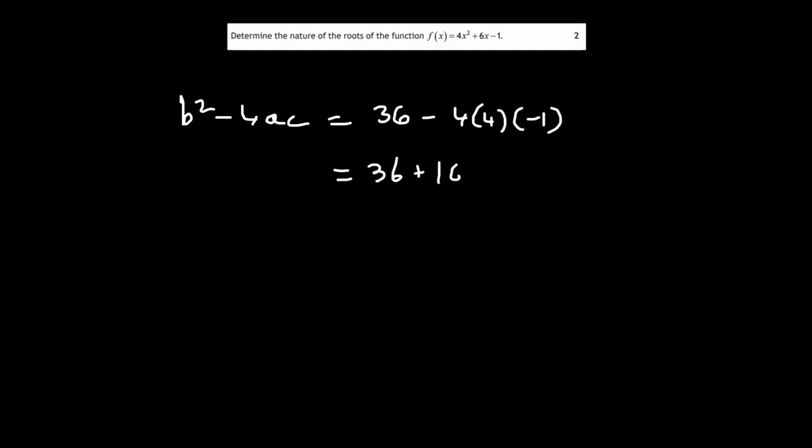Determine the nature of the roots of the function f of x equals 4x squared plus 6x minus 1. Again, the discriminant is b squared minus 4ac, so 6 squared minus 4 times 4 times minus 1. That would be 36 plus 16, which is positive. And that means there are two distinct real roots.